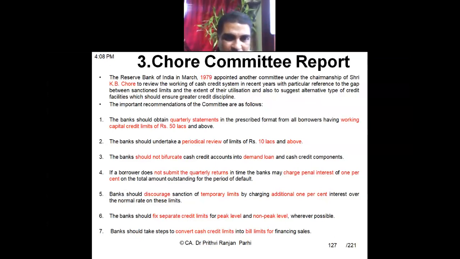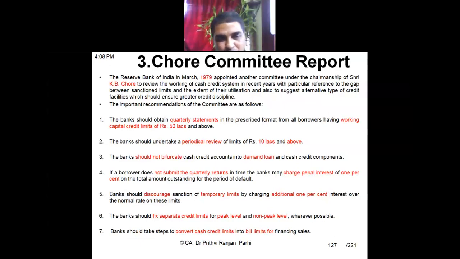Then banks should discourage sanction of temporary limits by charging 1% interest over the normal rate of this limit. So whatever limit has been sanctioned should be considered as the final, permanent limit. Temporarily, that should not be extended by charging extra interest. Banks should fix separate credit limits for the peak level and non-peak level. In certain businesses, in the peak time they need more working capital. In the non-peak times, they can manage with less working capital. So accordingly, multiple working capital levels can be fixed.